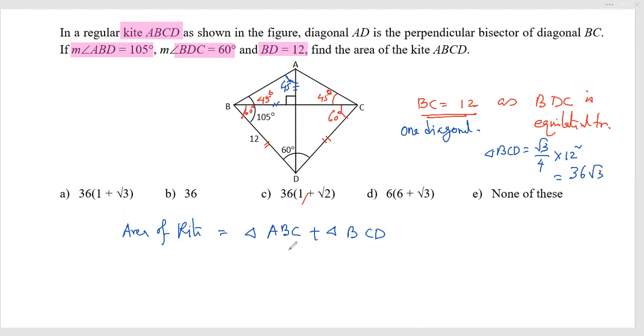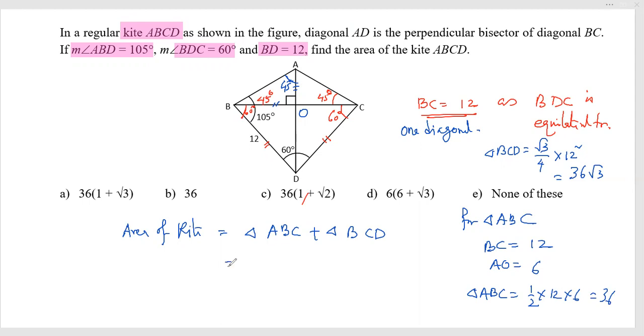Okay. The ABC triangle area is what I am interested in finding out. In this triangle ABC, the base is half of the BC side, that means 6. For triangle ABC, I know the BC side is given as 12, half of it is 6. If I take this point as O, then AO will be equal to half of that, 6. So the area of ABC will be equal to half of base 12 into 6, which is 36.